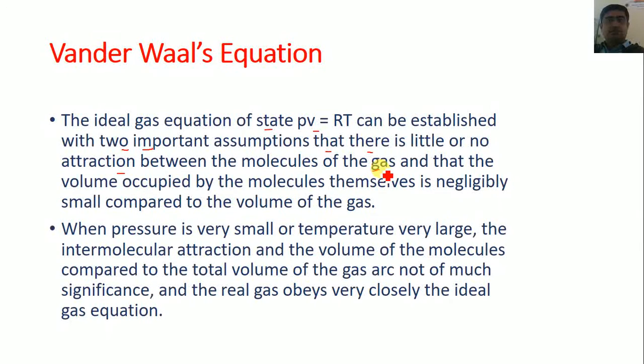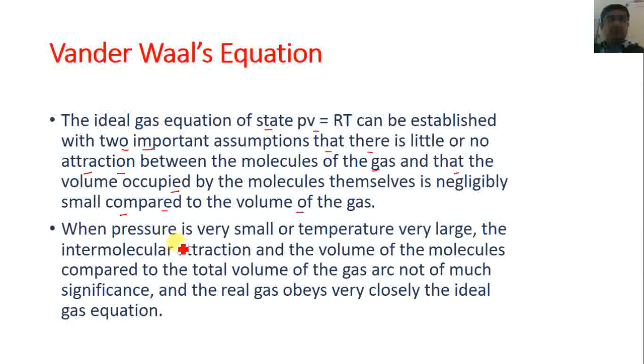The second assumption is that the volume occupied by the molecules themselves is negligibly small as compared to the volume of the gas.